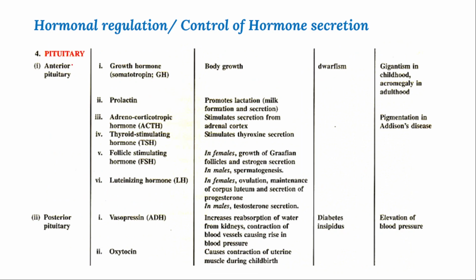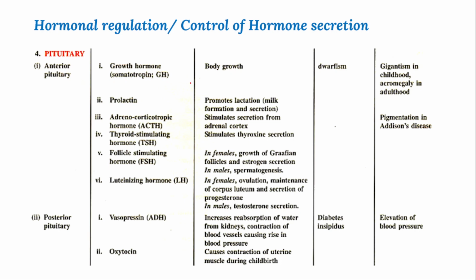And the pituitary gland is also called the master gland, where it controls all the other endocrine glands. It contains three regions: anterior pituitary, posterior pituitary, and the middle junction. The anterior pituitary will secrete different types of hormones. The major hormone is growth hormone, or somatotropin.